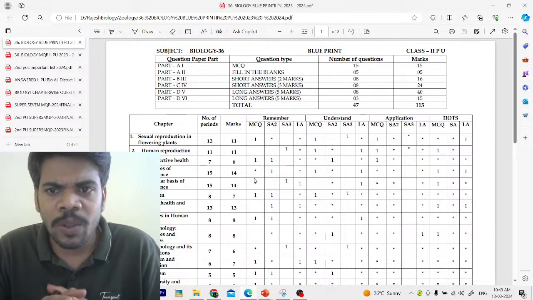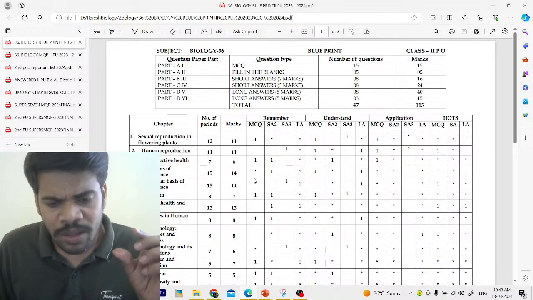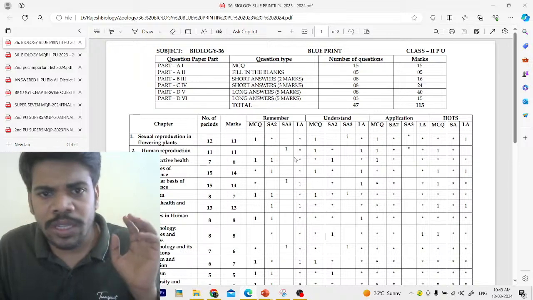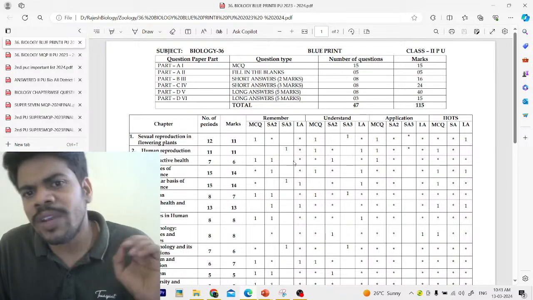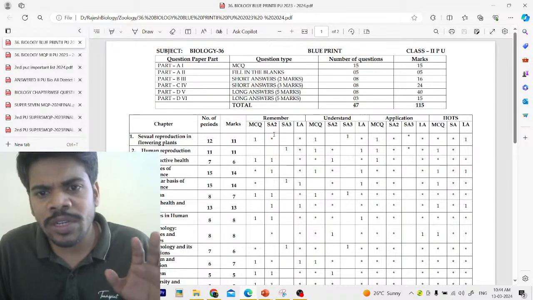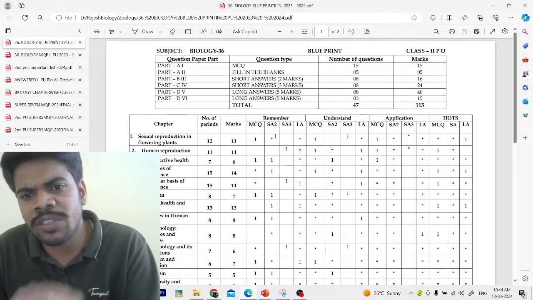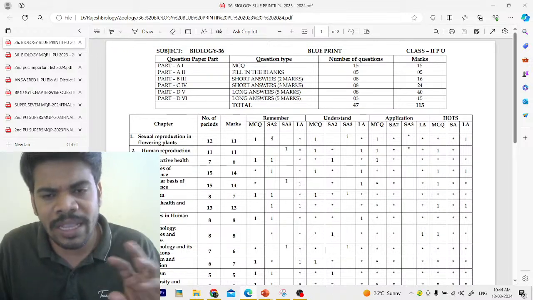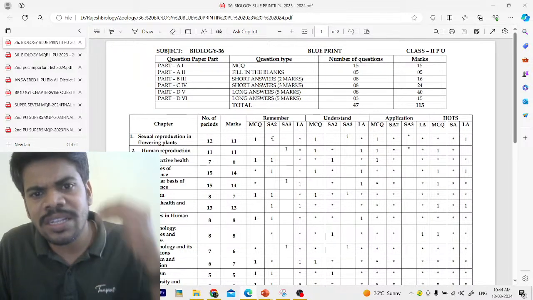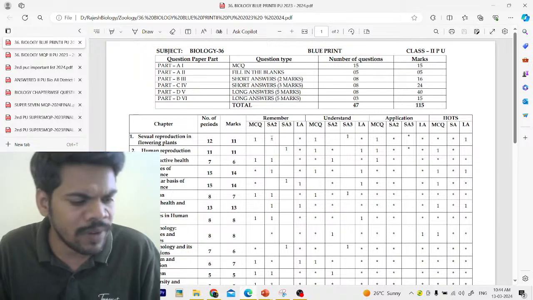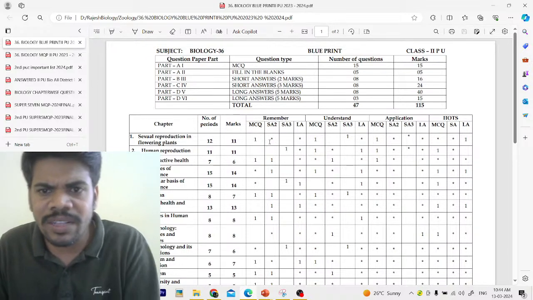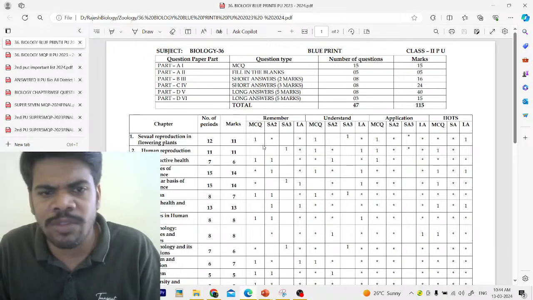Why? Because you already know that biology is divided into botany and zoology. If we know that small difference, out of 5 questions we can separate which are from zoology topics and which are from botany topics, and the answers are also placed at the top of the fill in the blanks. So it is very easy to get marks from these.